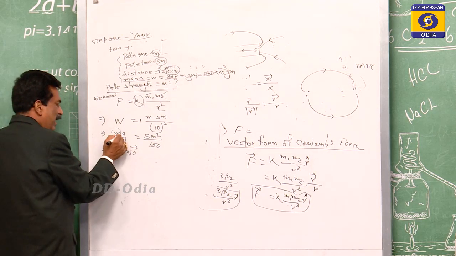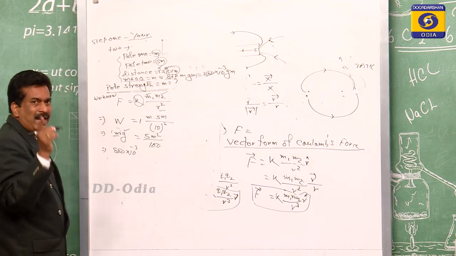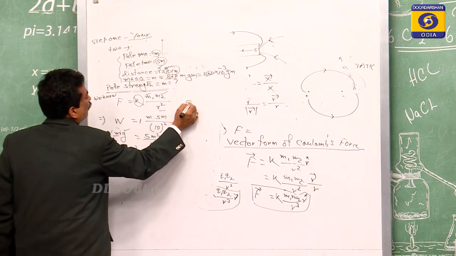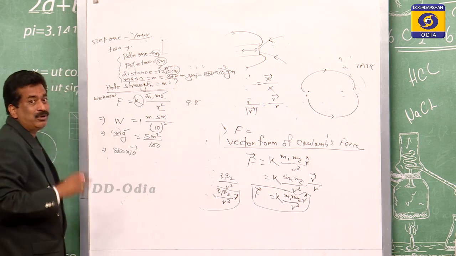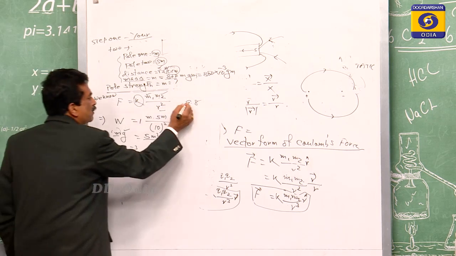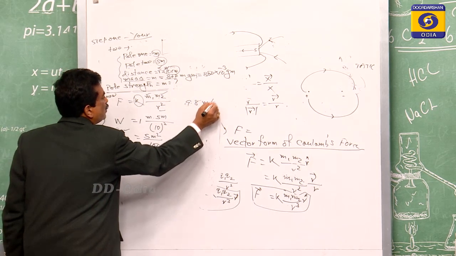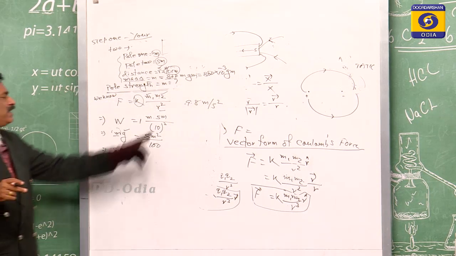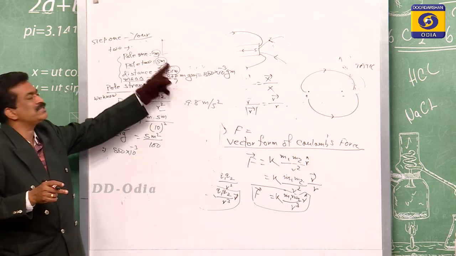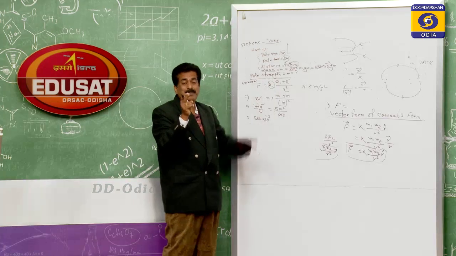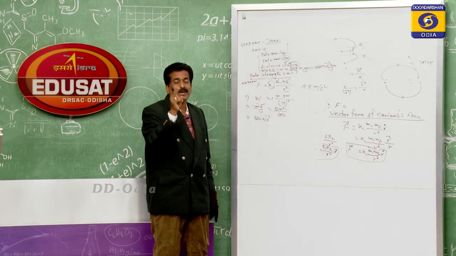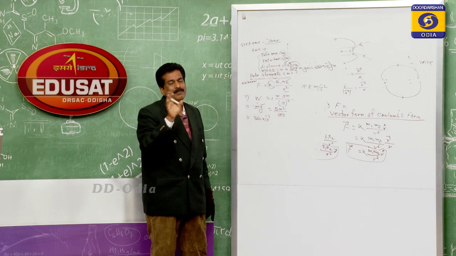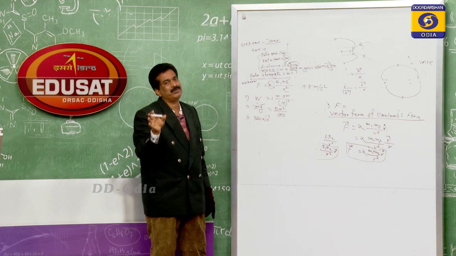This is equal to m, and g is the acceleration due to gravity. What is the acceleration due to gravity? That is equal to 9.8, you know. Now students, this 9.8 is in meter per second square, but that meter per second square is not in CGS. I said repeatedly, all the given data, or the data which you have to apply, must be of the same unit.